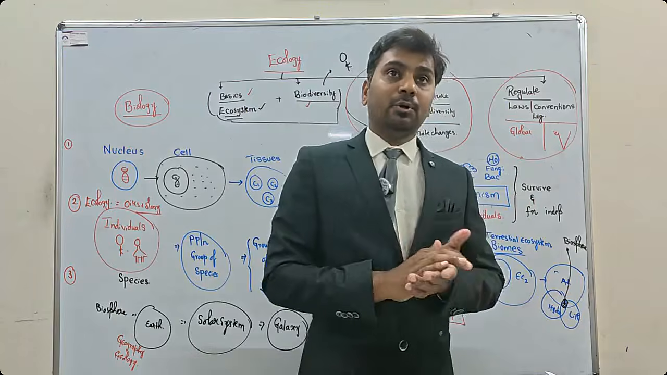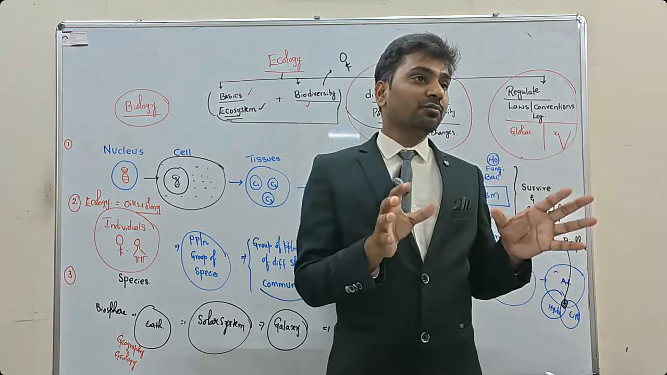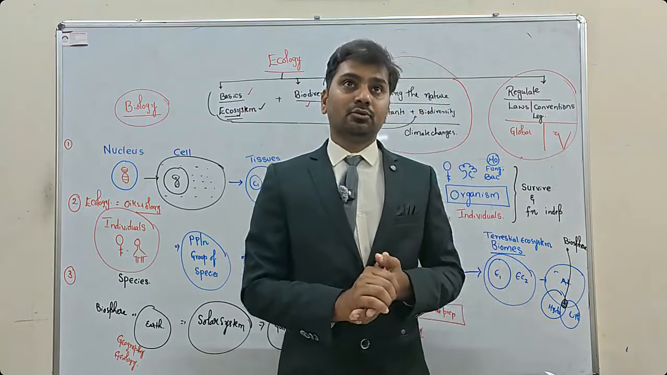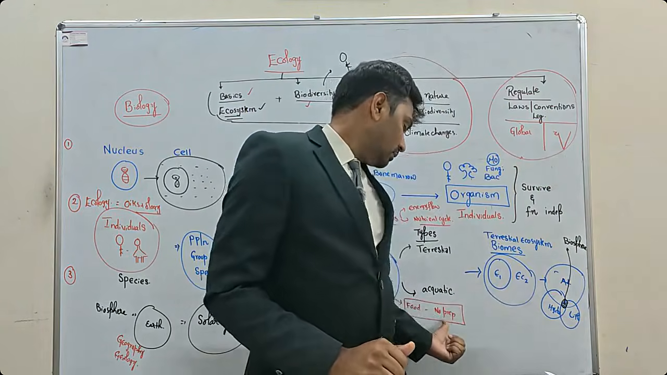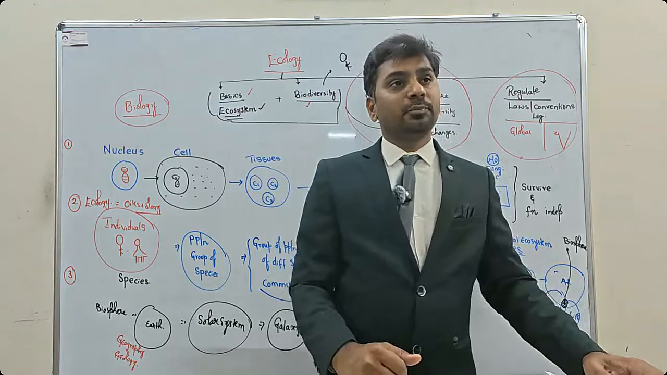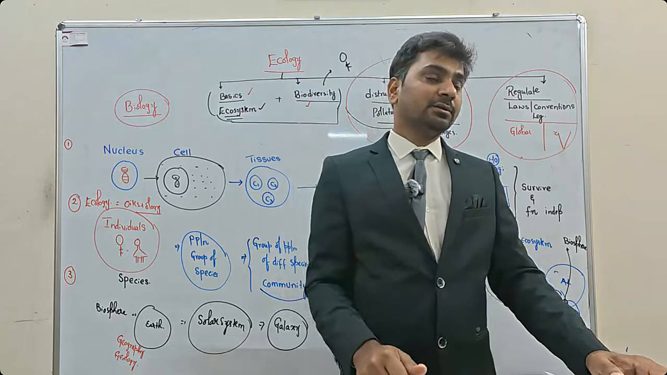Now, depending upon this, autotrophs and heterotrophs. So autotrophs are photosynthetic as well as chemosynthetic. These are the two classifications. Coming to the so-called heterotrophs, which don't prepare their own food: when you are not preparing your own food, you have to depend on others.